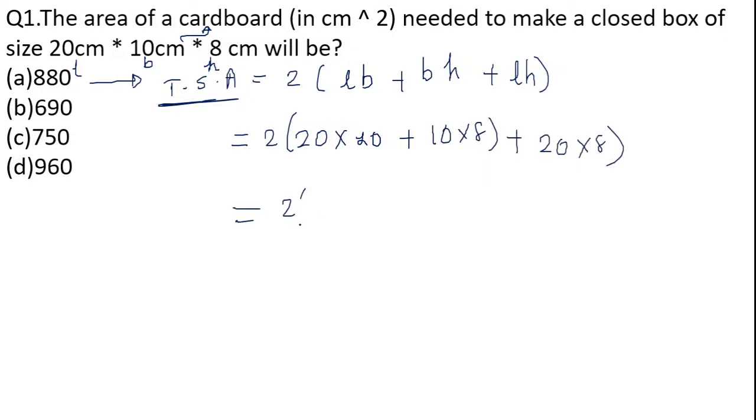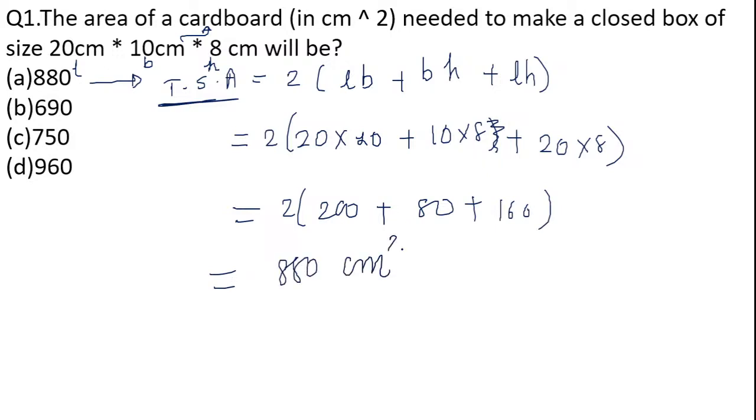So 2 into 200 plus 10 into 8, 80, plus 160. This will give me a total of 880 centimeter square, which is the total area of the cardboard needed to enclose a box of this dimension. I hope you have got the question, and the answer to the question is option A, 880 centimeter square.